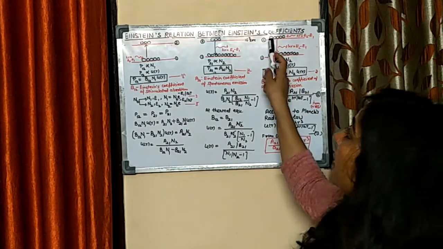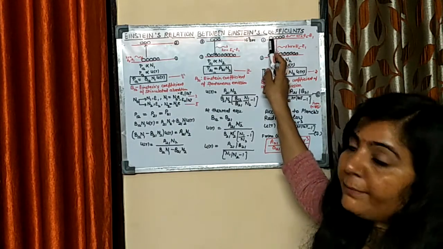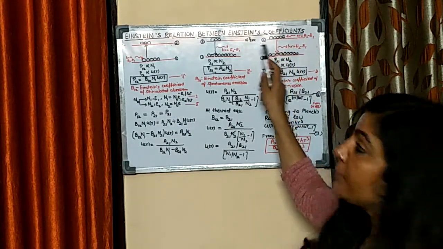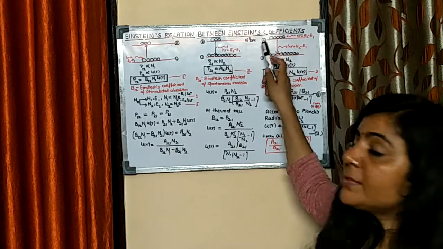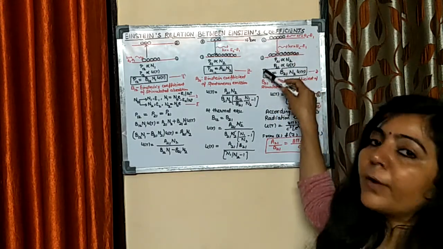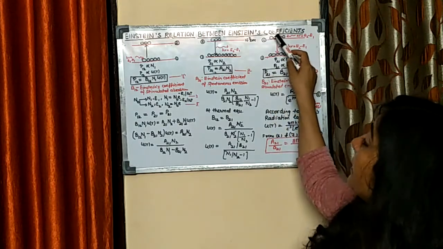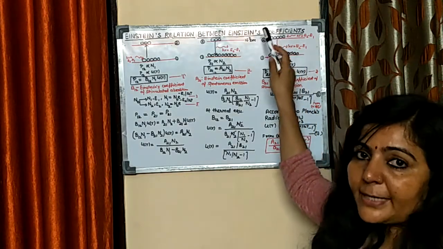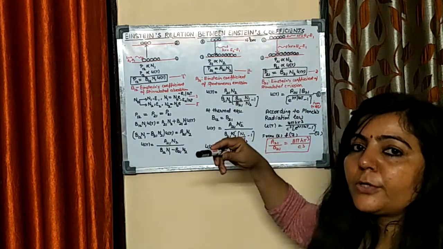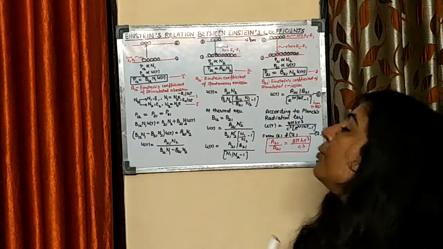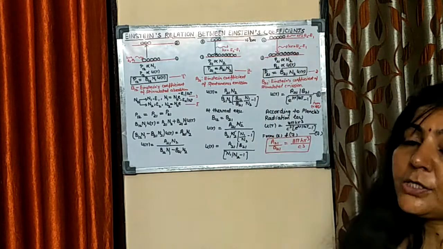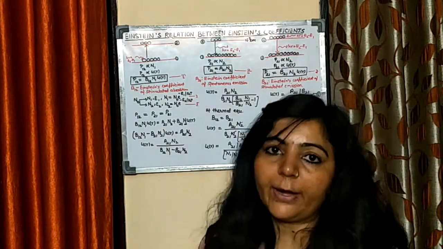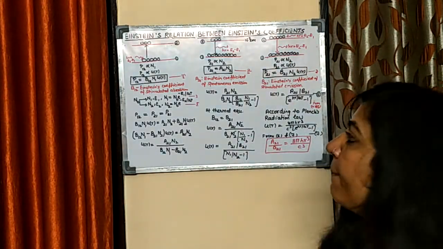And the third type of transition is where you have a photon of energy E2 minus E1, and this photon interacts with this excited atom. Because of this interaction between the electromagnetic field of this photon and these excited atoms, the transition from 2 to 1 is initiated. It means that before completing their lifetime in the excited state, atoms come down to state 1. So this transition is the stimulated emission transition. These three transitions are possible in any assembly of atoms when we are providing energy to them.